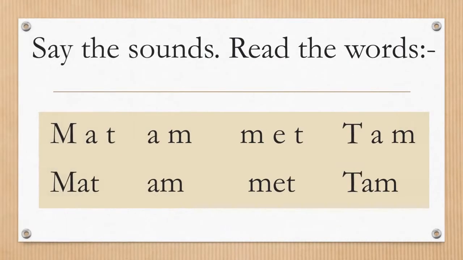Next is say the sounds, read the words. First, we have to say the sounds of the given letters, and then below you can see by joining those letters a word is made. So we have to read the words. The first word here is mat. Mat. Mat. Read mat. Next word is am.